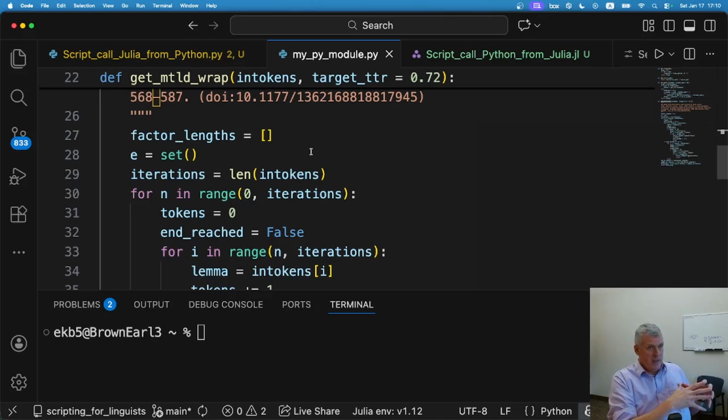In addition to Python by itself, we're going to have Julia work by itself, but we're also going to have Python ask Julia for help. So we have three things: Python by itself, and then Python asking Julia for help, and then Julia working by herself. Okay. And as you may have guessed, I've already run this script before the video started. And I double checked that I was getting the exact same results for all those three linguistic tasks that I just mentioned. And we are getting the exact same results.